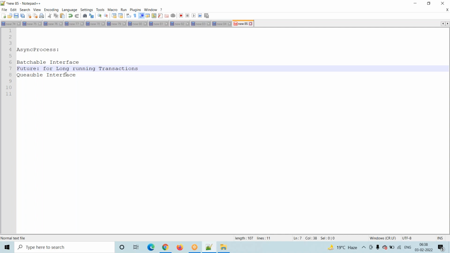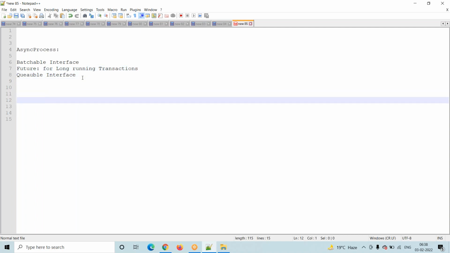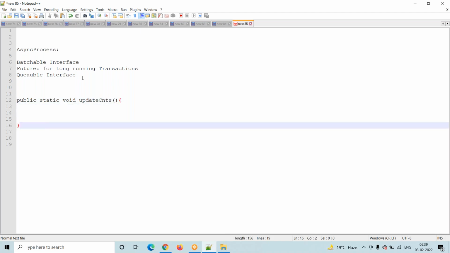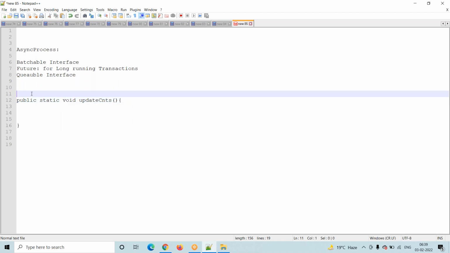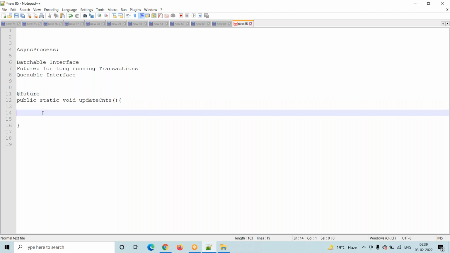How we implement it: future is nothing but one method. Public static void, any name, for example updateContacts. This is my method name, and this method should be a static method. The return type should be void, and at the top of the method we have to use the future annotation.